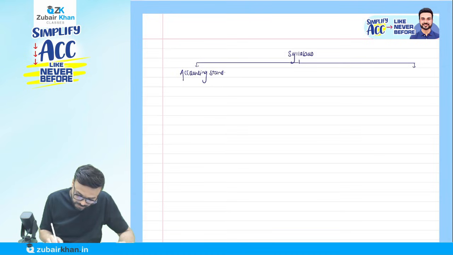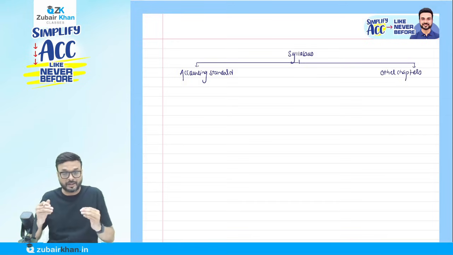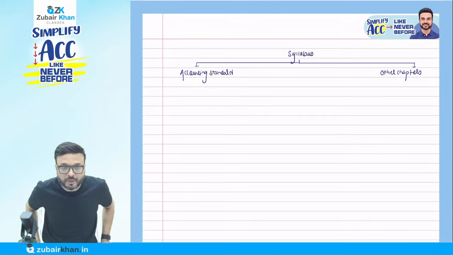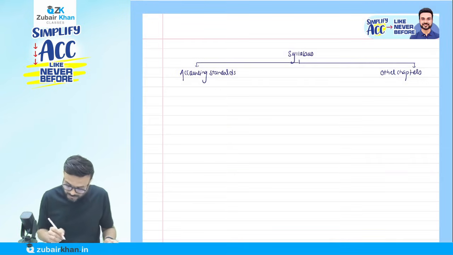Accounting standard. Okay. And let me tell you the other chapters like that, okay, in two categories. You have to write it down, okay?